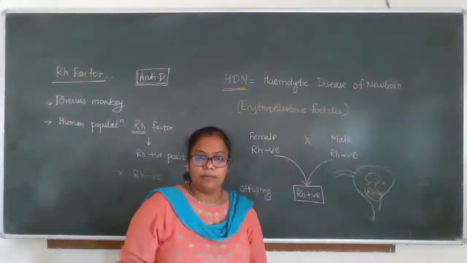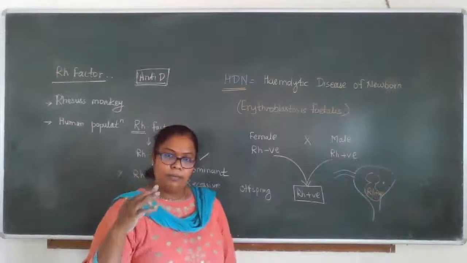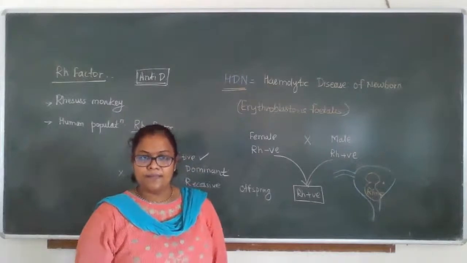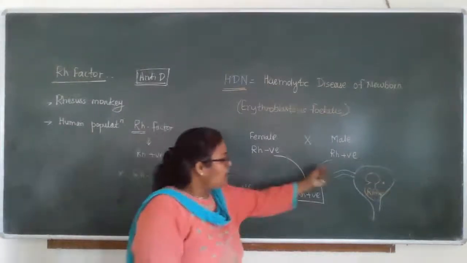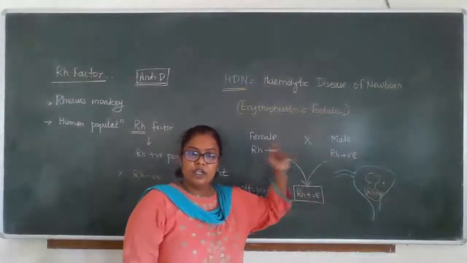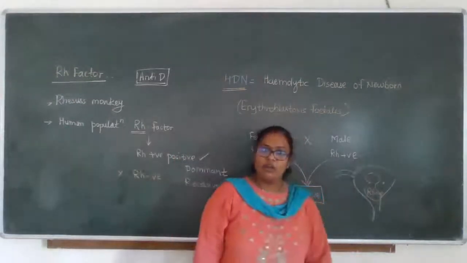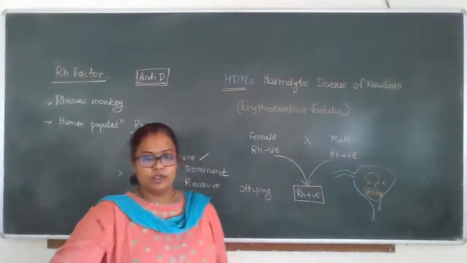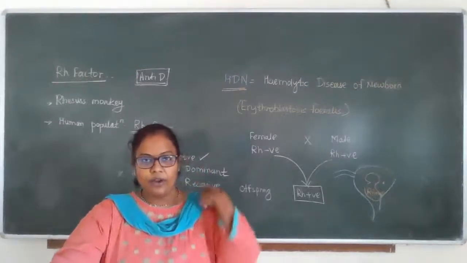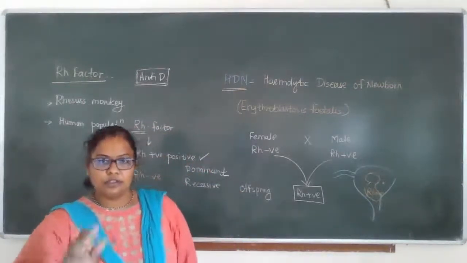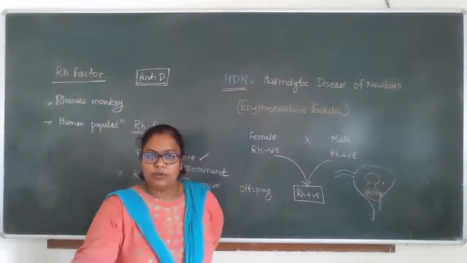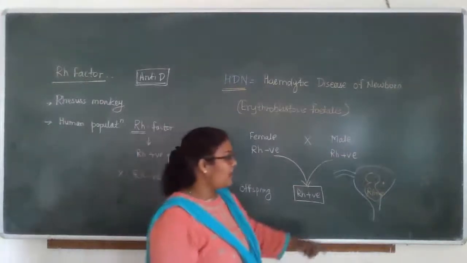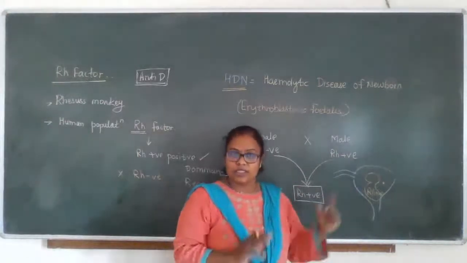Transplacental barriers are also there, but sometimes, when that female conceives for the very first time, the blood cells from the fetus can penetrate the uterine wall and go into the bloodstream of the female. Clear? In a placenta there is a placental barrier which doesn't allow transmission this way, but via the womb wall, the fetal RBCs can penetrate and come in contact with the mother's blood.